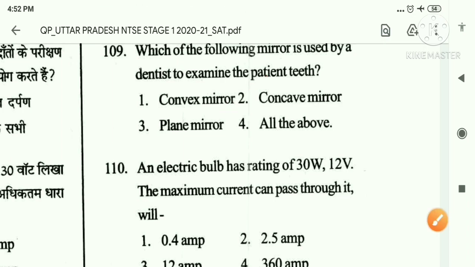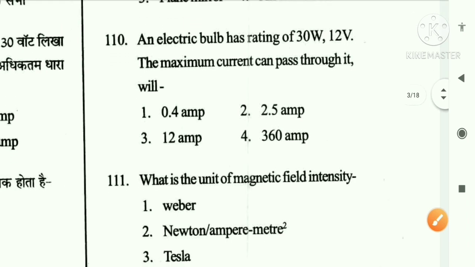Okay, now let's go to the next question. An electric bulb has a rating of 30 watt, 12 volt. The maximum current that can pass through it will be: option 1 0.4 ampere, option 2 2.5 ampere, option 3 12 ampere, option 4 360 ampere.